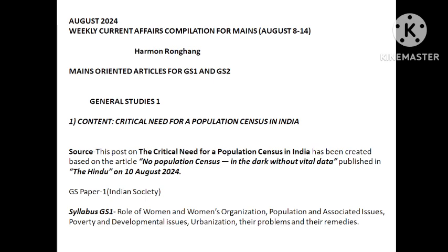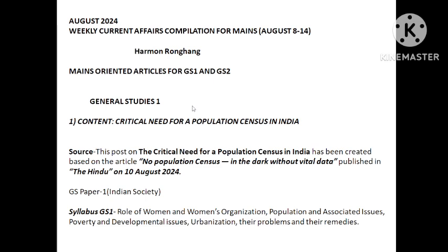Now, content number 1: critical need for population census. Why is there a critical need? Because the last census happened in 2011. Now it is already 2021, no, 2024. It was supposed to happen in 2021, but now it is only 2024. So it is already very late. So that is the critical need.